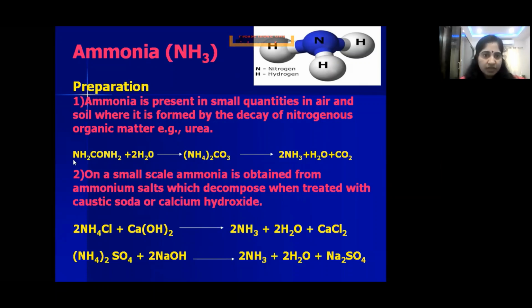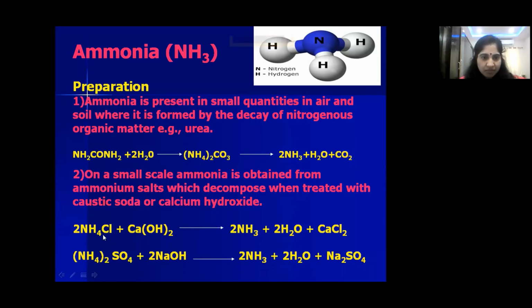You can see the reaction. This is the formula of urea, NH2CONH2, plus H2O gives ammonium carbonate first, and after decomposition of this ammonium carbonate, it gives ammonia. This is the natural method that occurs in nature. That's why small quantities of ammonia are present in air and soil, because of the decay of nitrogenous organic compounds.